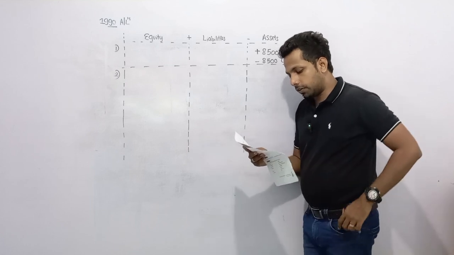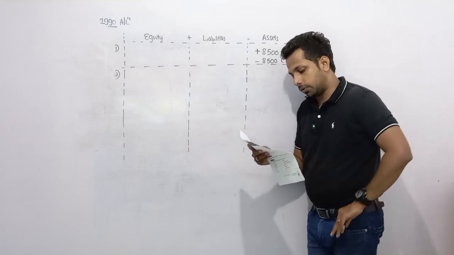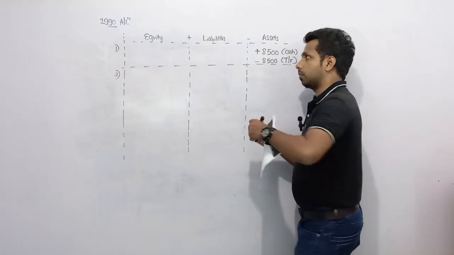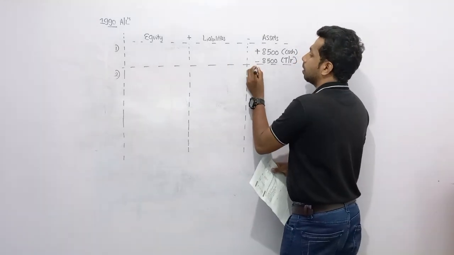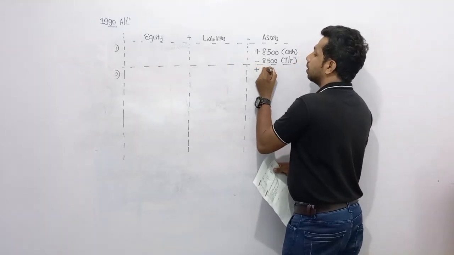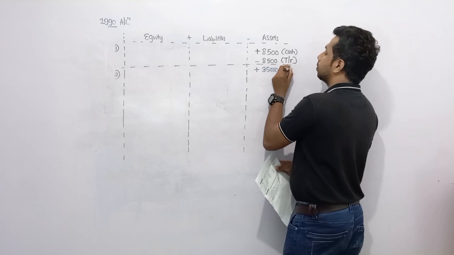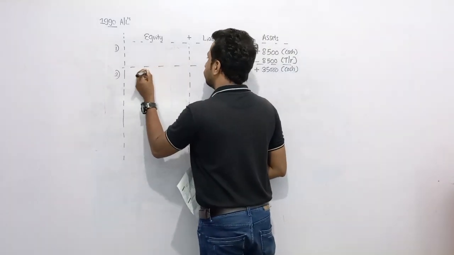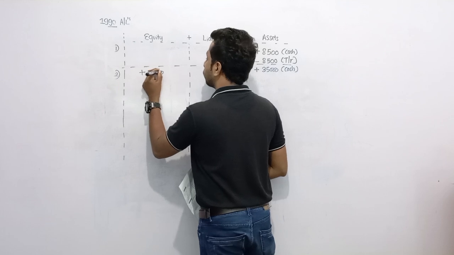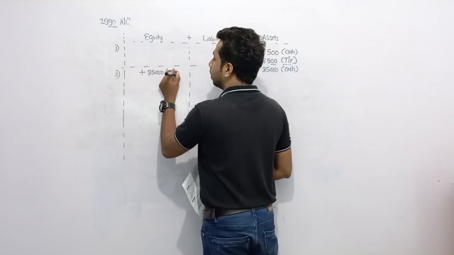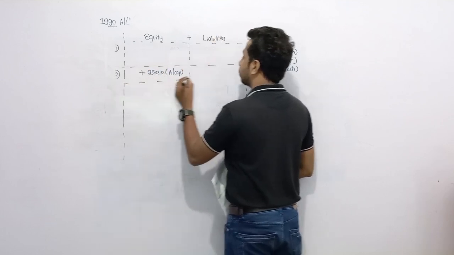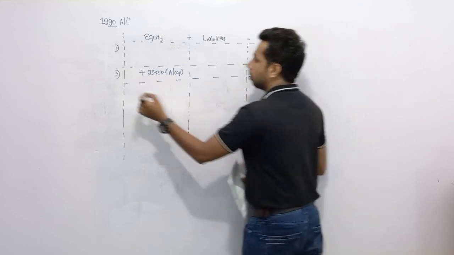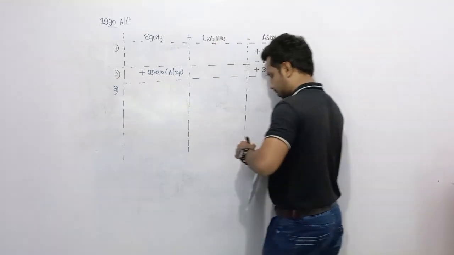The owner of the business introduced further 35,000 rupees into the business. So here you can see additional capital. Assets should increase, dear children, by 35,000. Owner introduced, so equity should increase. What's the reason? Because of additional capital. That's easy for you, no? Moving to the next.